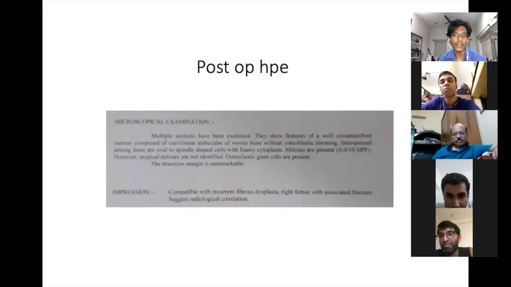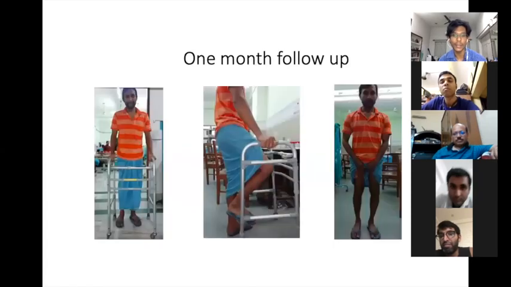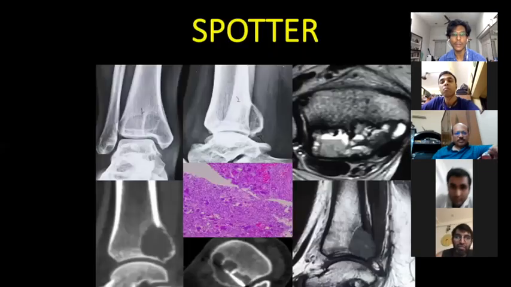So it's a good case. Fibrous dysplasia is very hard to treat. Even if you do an osteosynthesis, it again fractures. So it's a very good case. Okay. So it has a good outcome.